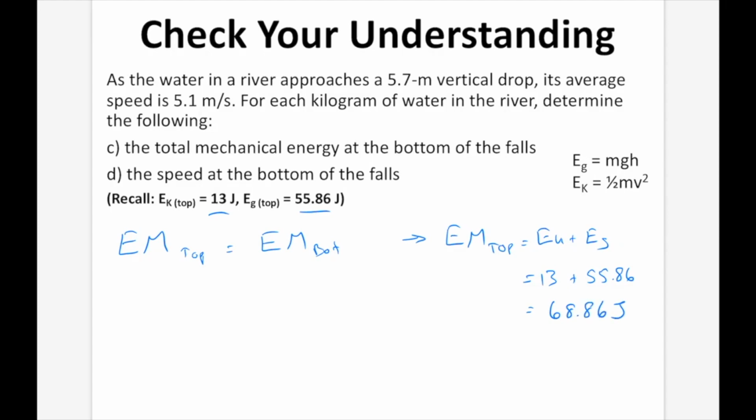So what is the total mechanical energy at the bottom? Well, we just said that EM top is going to equal EM bottom. So the total mechanical energy at the bottom is going to equal the same as at the top, which is 68.86 joules, which we need to round to 69 joules.